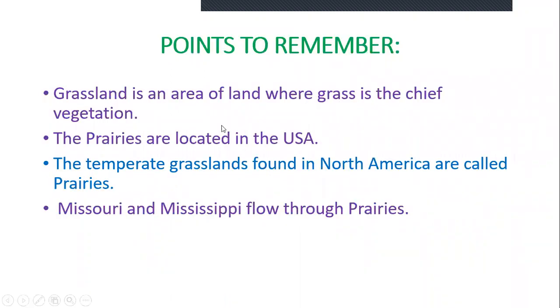Main points to remember. Grassland is an area of land where grass is the main vegetation. The prairies are located in the USA. The temperate grasslands found in North America are called prairies. Two rivers are flowing through the prairies. They are the Missouri and the Mississippi.